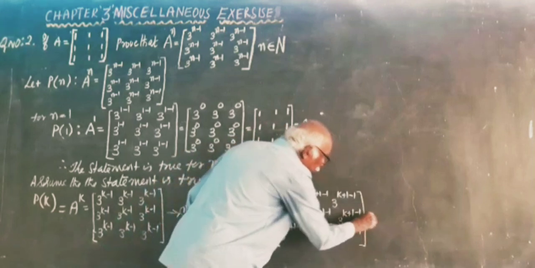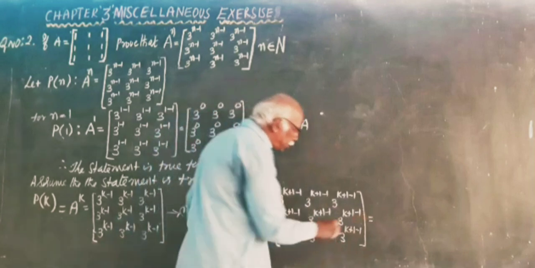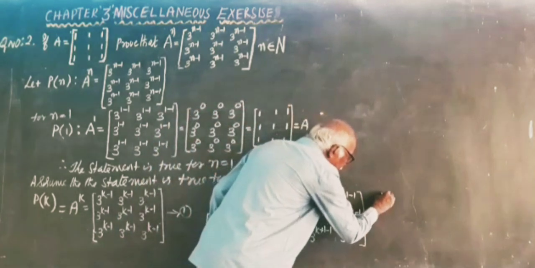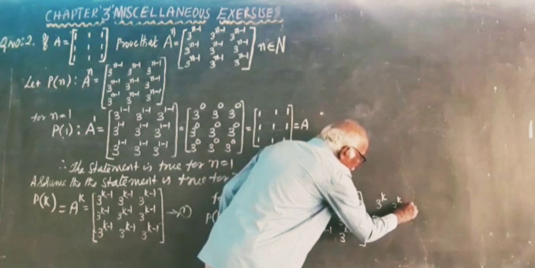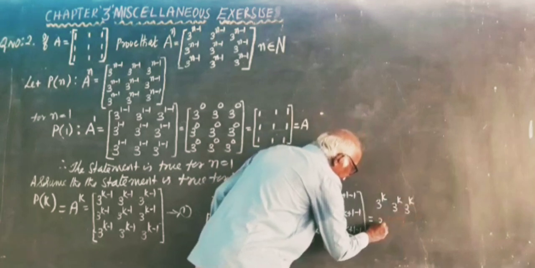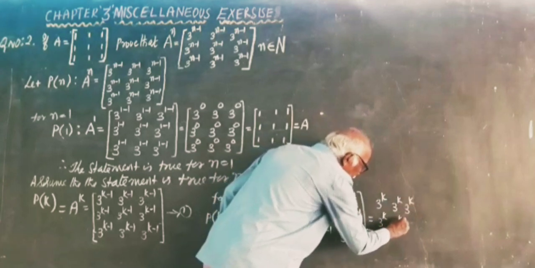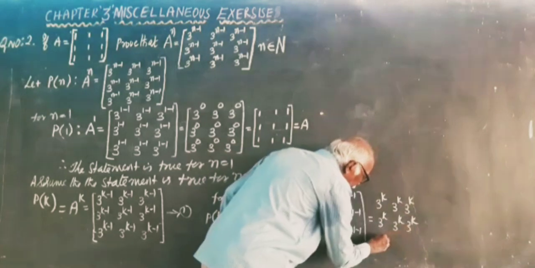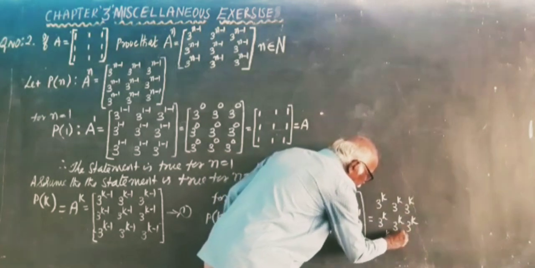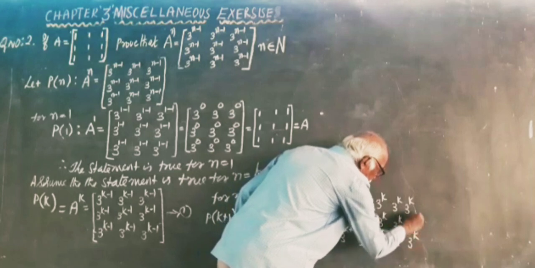So minus 1 plus 1 cancel, and we will get 3 power k in every entry.